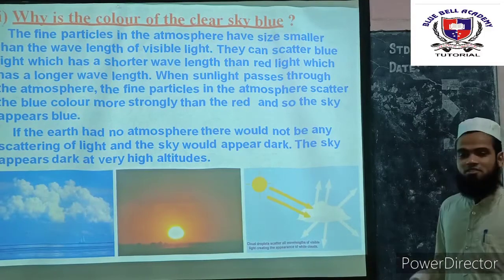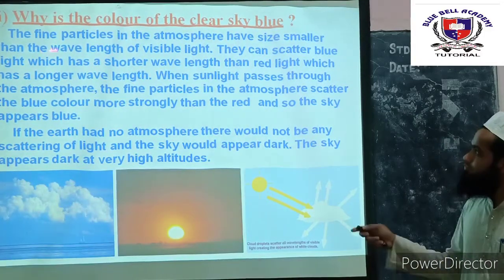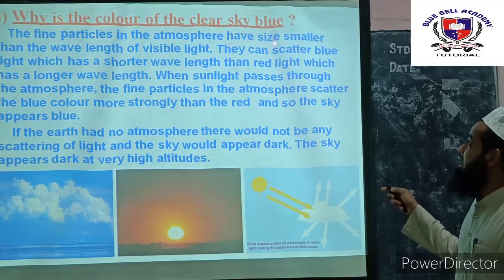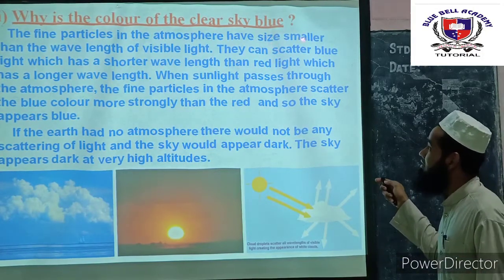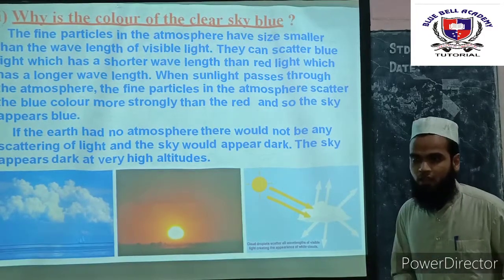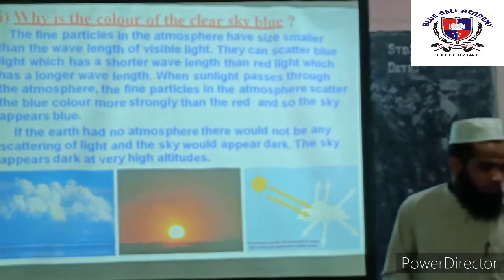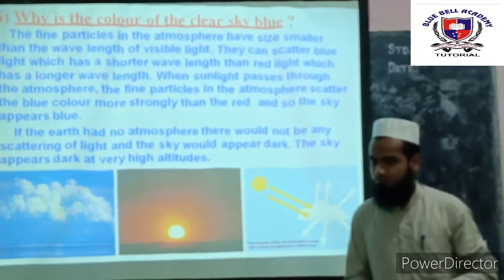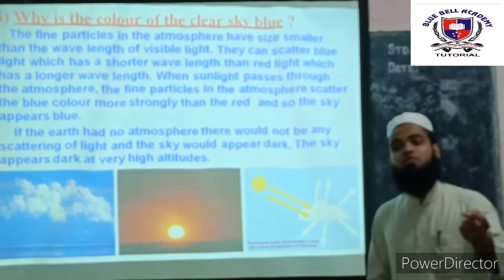Okay, so let's see why the color of the sky is blue. The fine particles in the atmosphere have size smaller than the wavelength of the visible light. In the very high altitude of the atmosphere, we have very fine, very small particles, smaller than the wavelength of visible light.